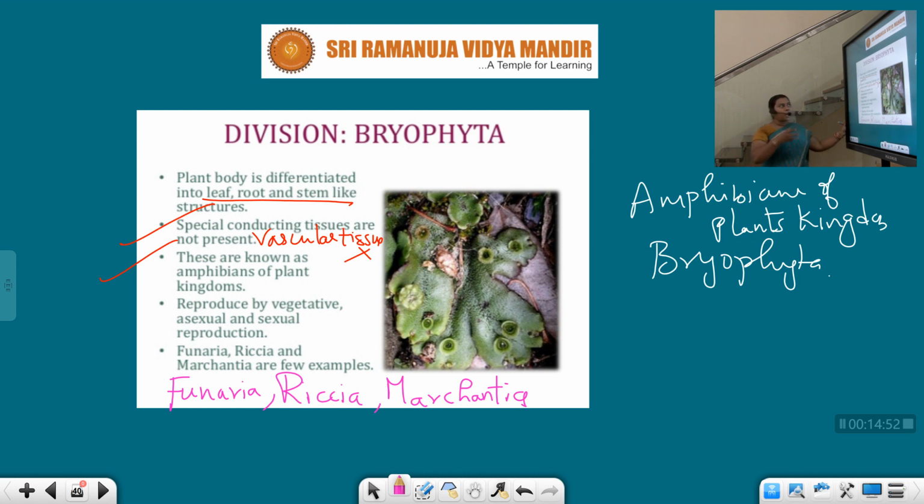Once again, let us revise the characteristics. Here the plant body is differentiated into leaves, roots and stem. Vascular tissue is absent in the bryophytes. These are well known as amphibians of the plant kingdom, and they reproduce by means of three ways: asexual, sexual and vegetative propagation. The best examples are Funaria, Riccia, and the third one, Marchantia.